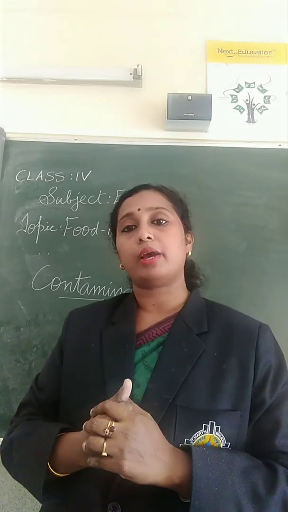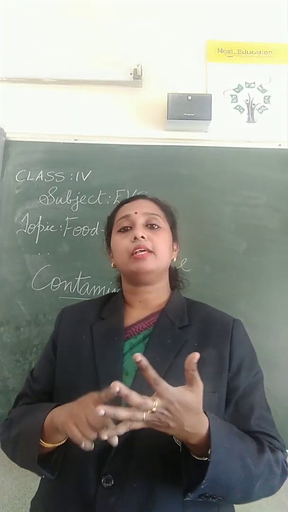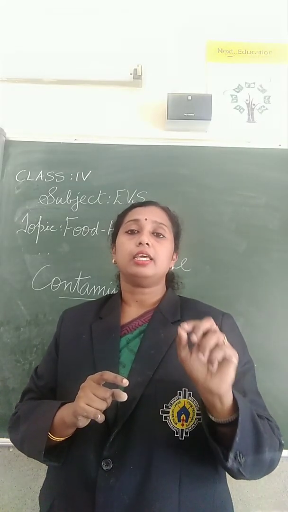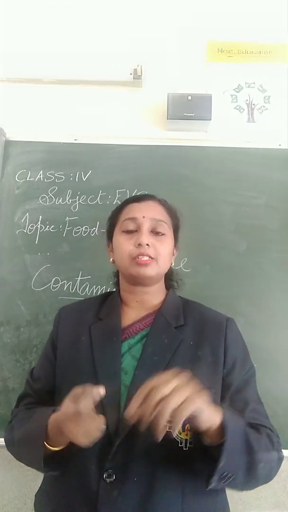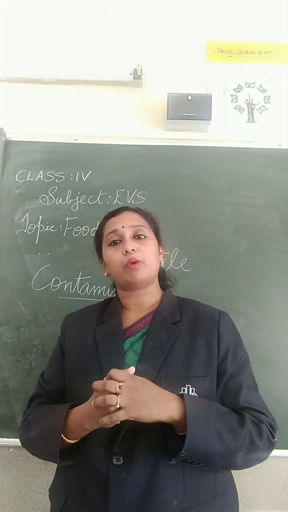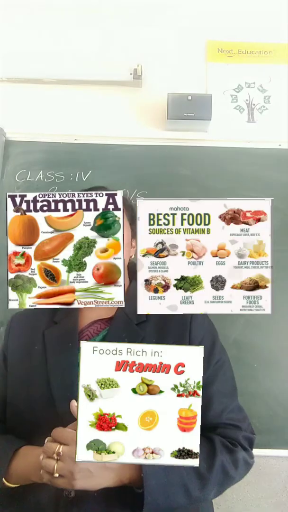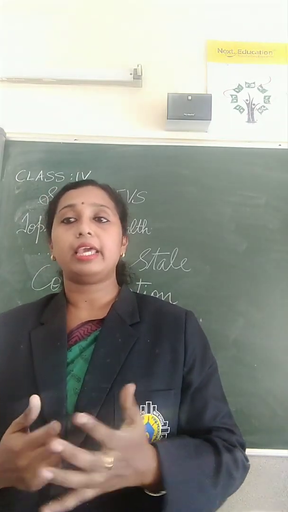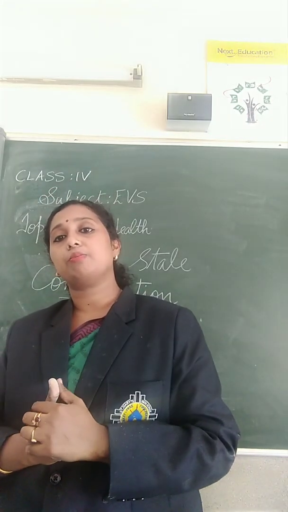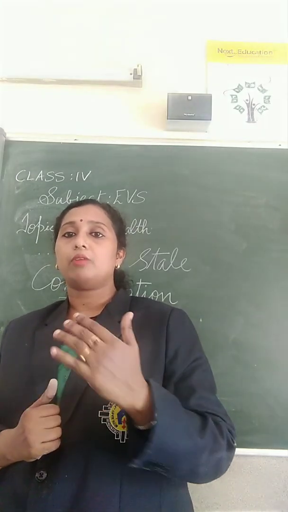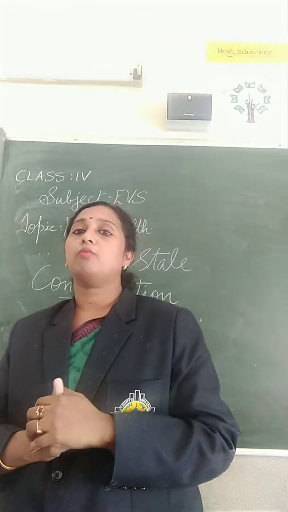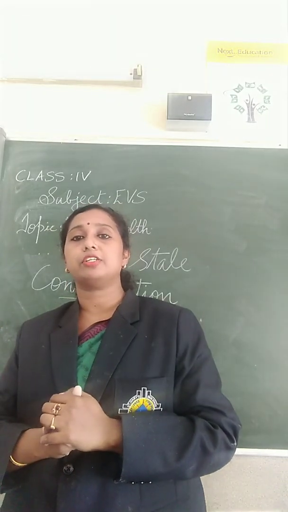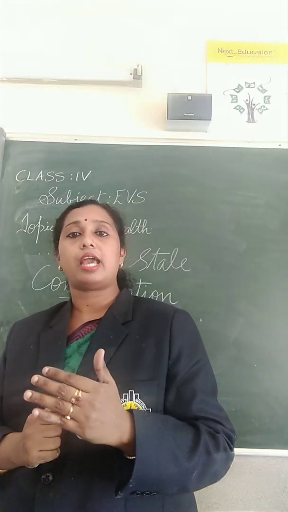Then we have learned about vitamins. There are A, B, C, D, E and K vitamins. These are the types of vitamins. Out of these you have to study only vitamins A, B, C and D. We have studied some of the uses of vitamins. The disease caused by vitamin A deficiency is night blindness. Vitamin B deficiency causes beriberi, vitamin C causes scurvy, and vitamin D causes rickets. So these are some of the diseases caused by the deficiency of vitamins A, B, C and D.